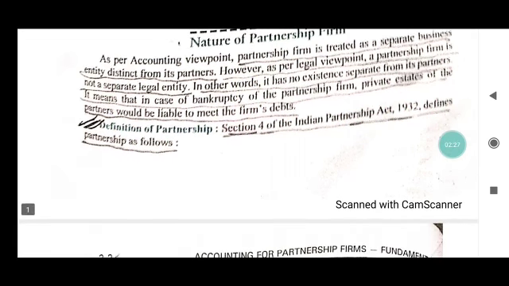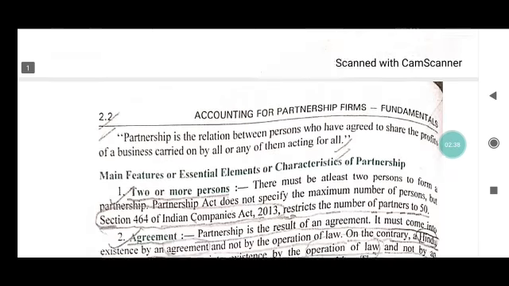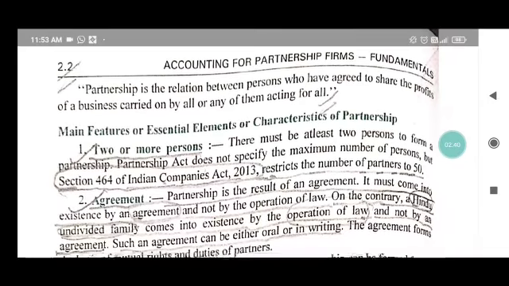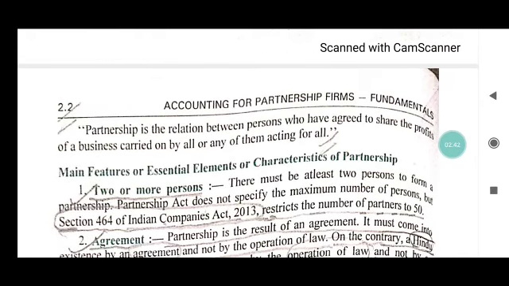According to the definition of partnership, Section 4 of the Indian Partnership Act 1932 defines partnership as follows. Let's understand the definition of partnership according to the Act 1932.